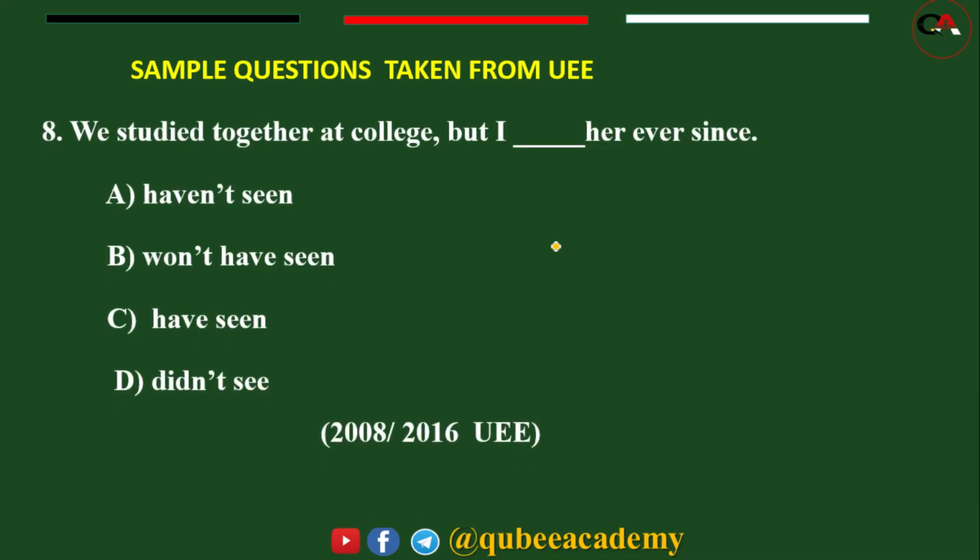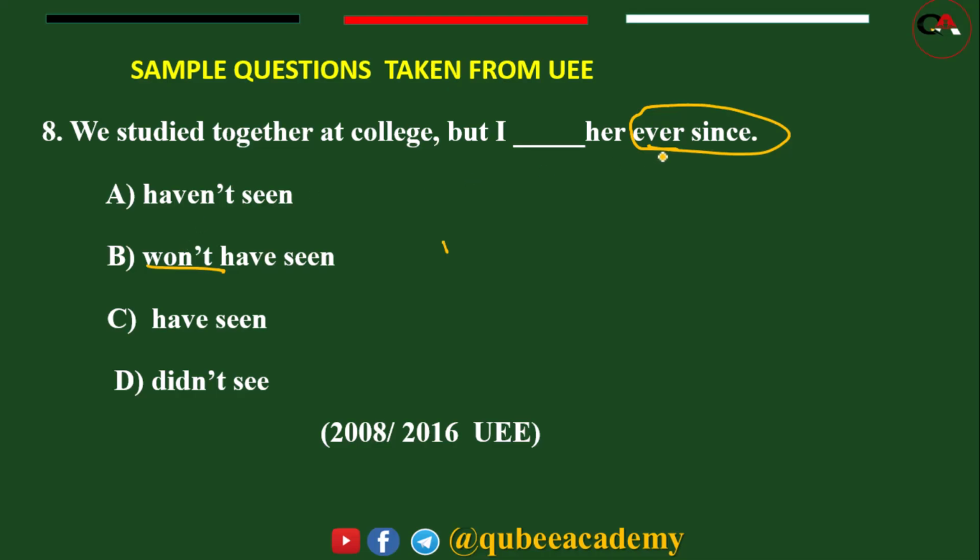Question number 8. "We studied together at college, but I blank her ever since." Ever since is the indicator of present perfect. A, "I haven't seen." B, "I won't," that means will not. "Have seen," "didn't see." So what's the answer?